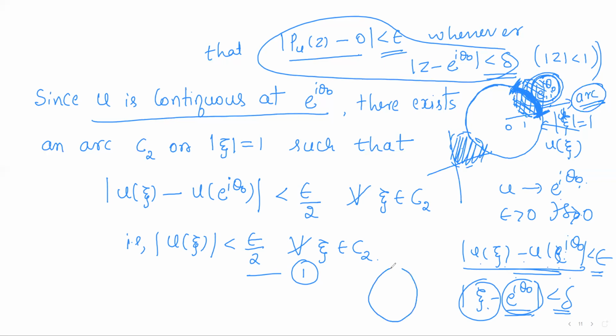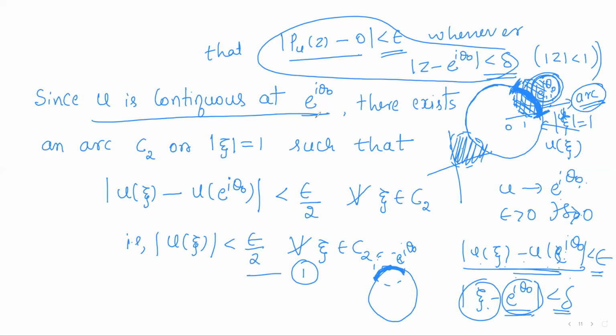So on the circle there is e power i theta naught. If we consider any delta neighborhood around it, only these are the valid points. It is nothing but an arc. So we shall use it.